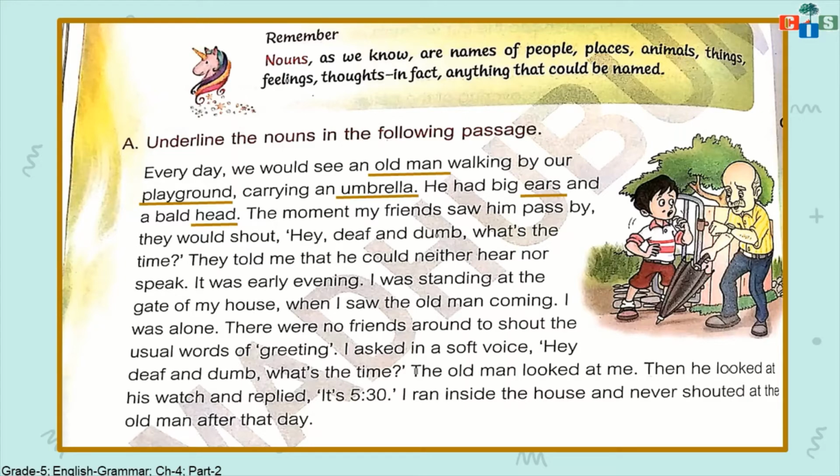The rest of the sentences you have to solve by yourself. Scholars, you have to just find out names of people, places, animals, things, all these things. Okay, let's see the next exercise.